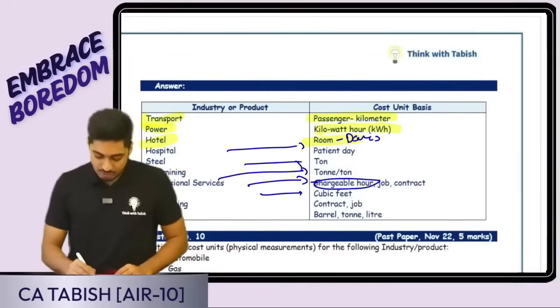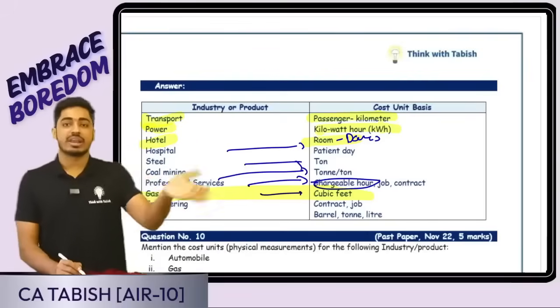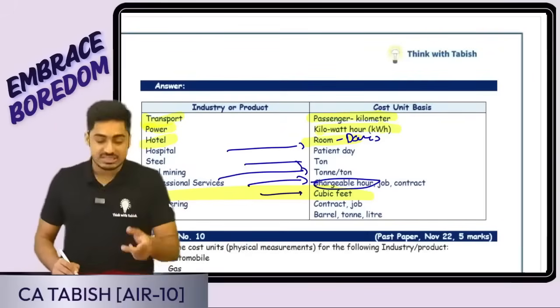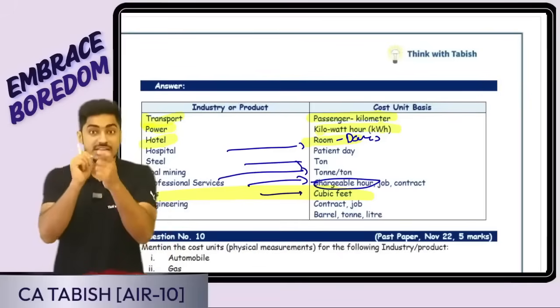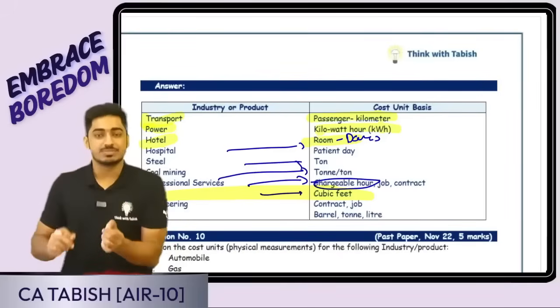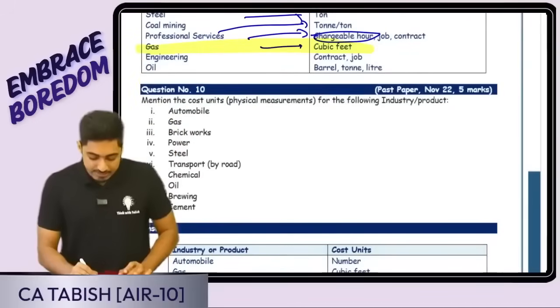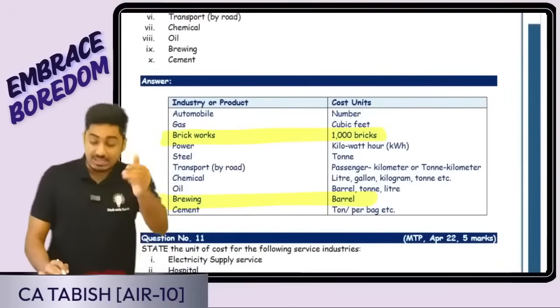Okay, gas means cubic feet. This could be important. Okay, engineering, per contract I'm charging, yes or no. Oil, it is in terms of barrels or tons or liters. Okay, so whatever you feel is new or different or unique, just make a quick note of it. Okay. Mention cost unit for the following industries. I'll only see the new things.